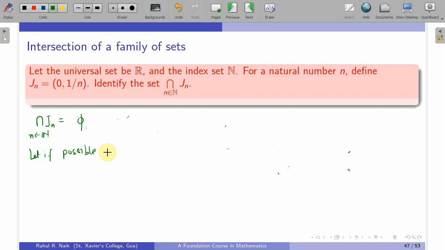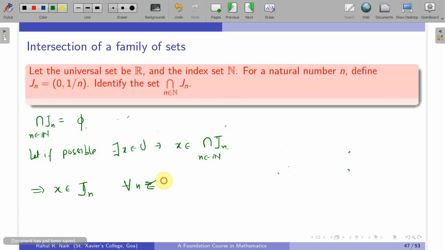So if possible, there exists x in U such that x belongs to the intersection of Jn for each n in N. What does this basically mean? That x is in Jn for each n in N by the definition of intersection.